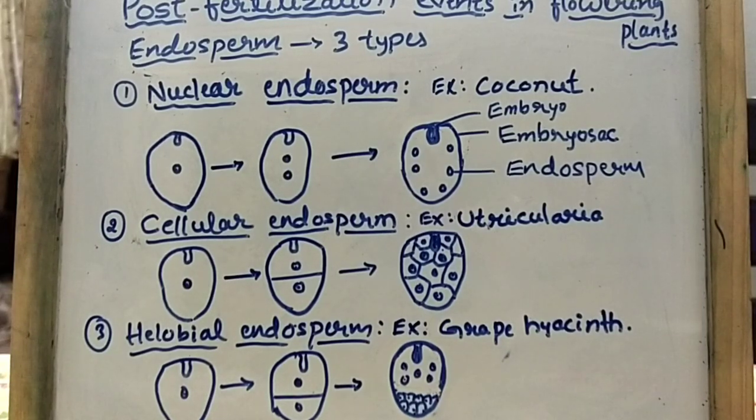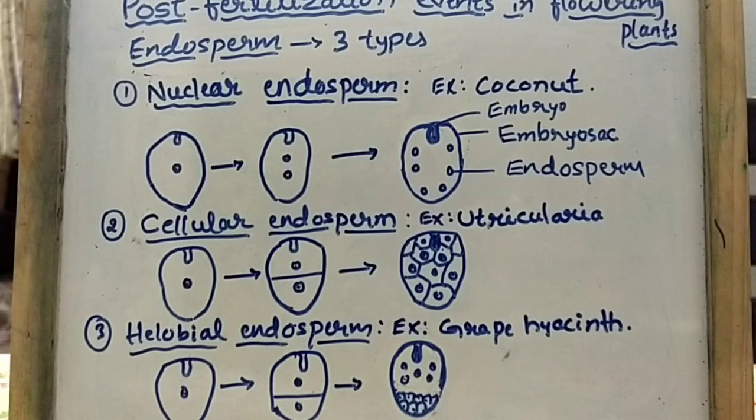There are 4 events present in post-fertilization. What are they? The very first one is development of endosperm from primary endosperm nucleus. The second one is development of embryo from zygote.